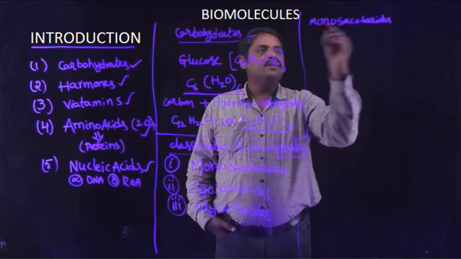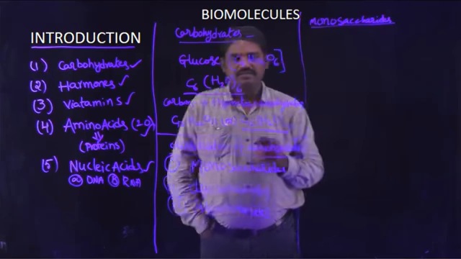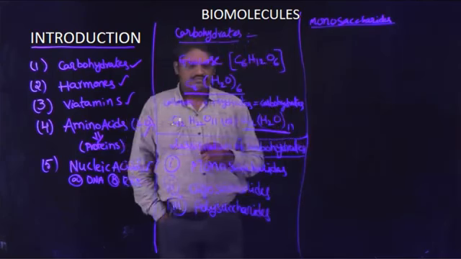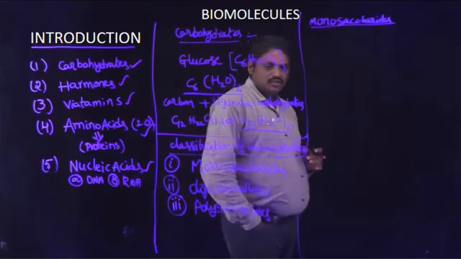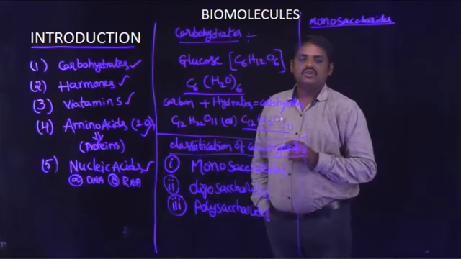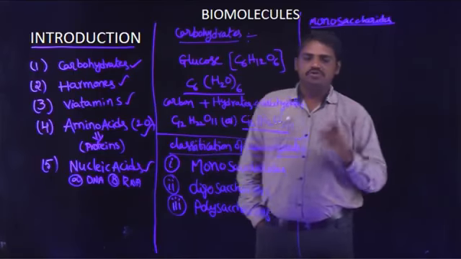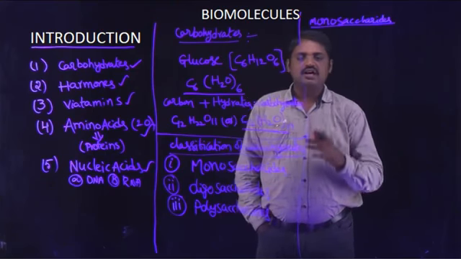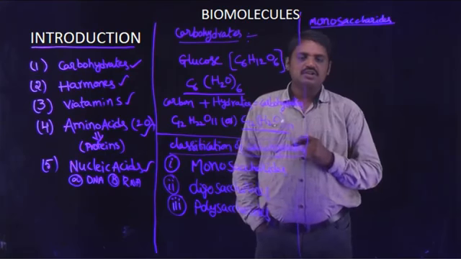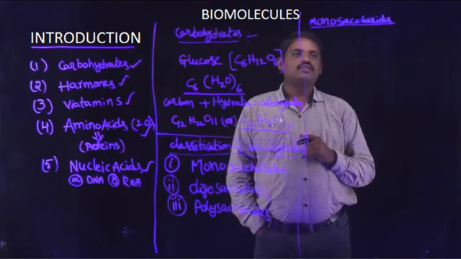What is the meaning of monosaccharides? Monosaccharides means these molecules react with water but do not decompose.